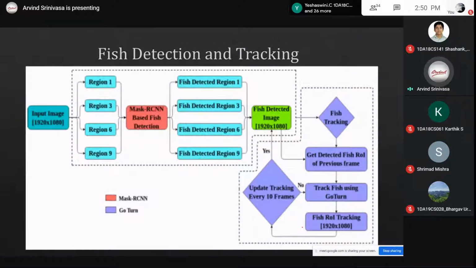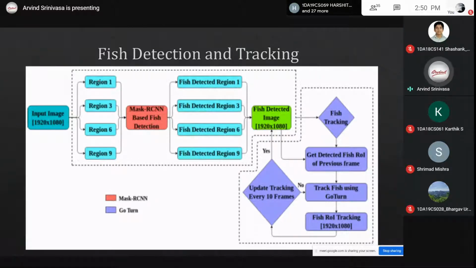Then for testing, the image data is 1920 by 1080, that is, what we captured is in HD. If you give an HD image to the deep learning architecture, the detection rate was very bad because the image was getting compressed to a smaller resolution, and the fishes are so small that the features were lost and we were not able to detect them. So what we did is we divided this image into 9 different regions.